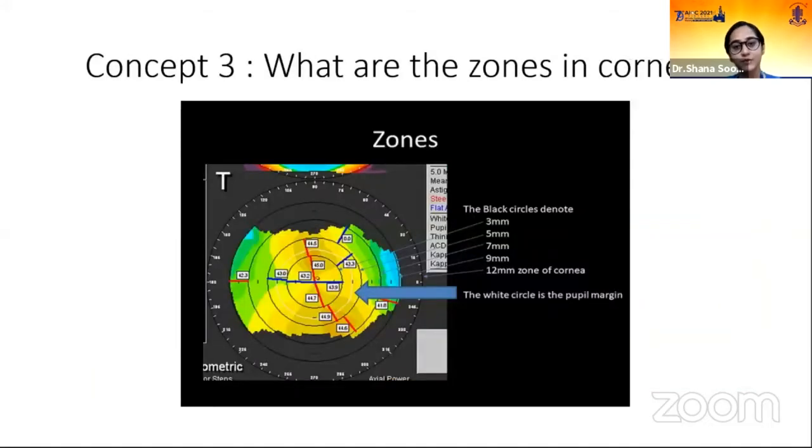The third concept which we're going to cover is what are the zones in the cornea. The zones in the cornea seen topographically are the 3 mm, 5 mm, 7 mm, 9 mm and 12 mm zones.